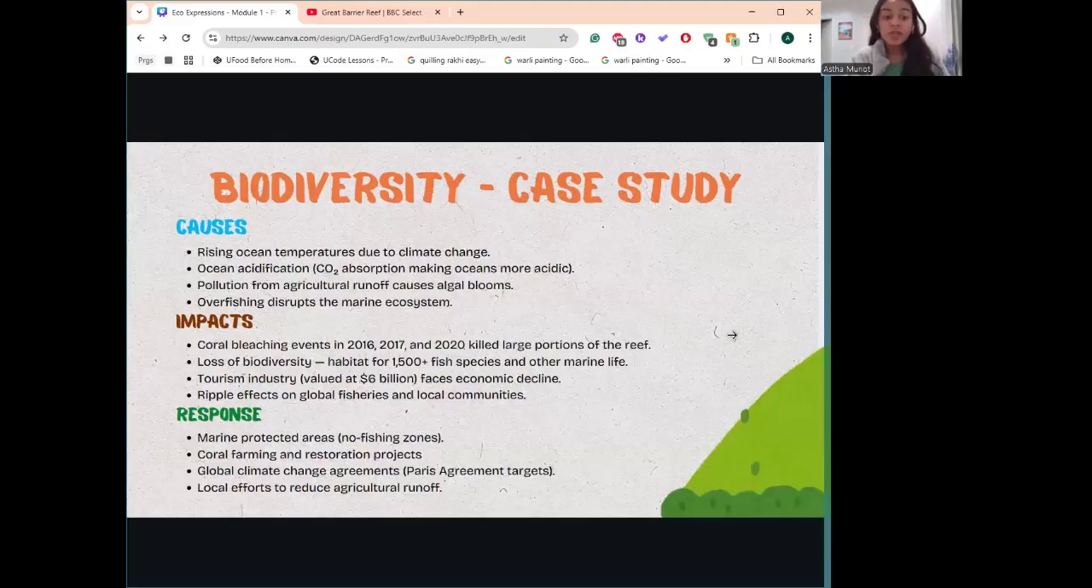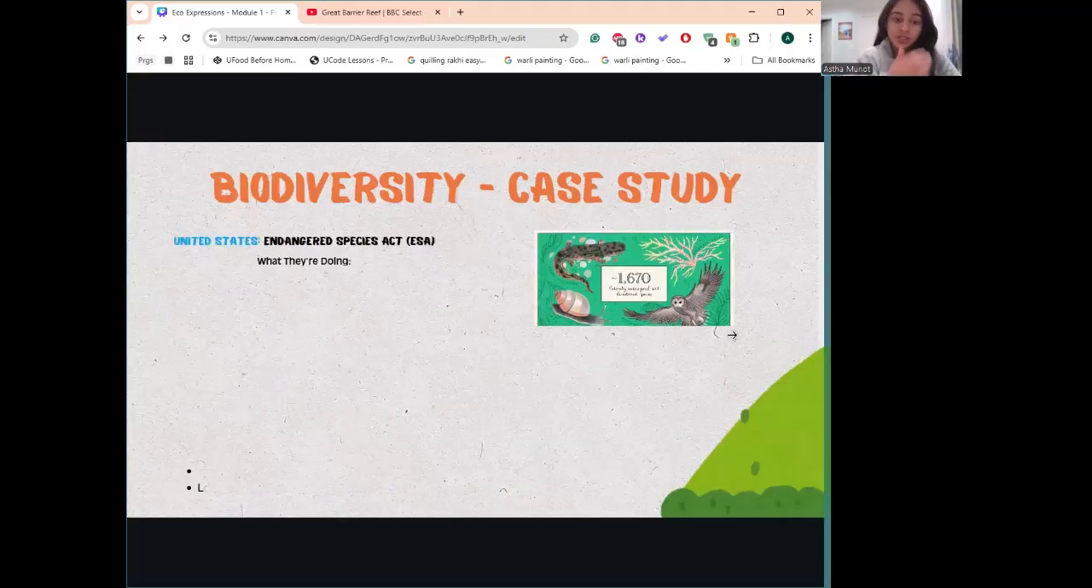Then there are coral farming and restoration projects happening in the GBR, and global climate change agreements like the Paris Agreement targets, which are trying to fight the global effects of climate change and take into account the huge impacts that some ecosystems are having, and local efforts to reduce agricultural runoff, which is causing the algal blooms and causing fish to die out.